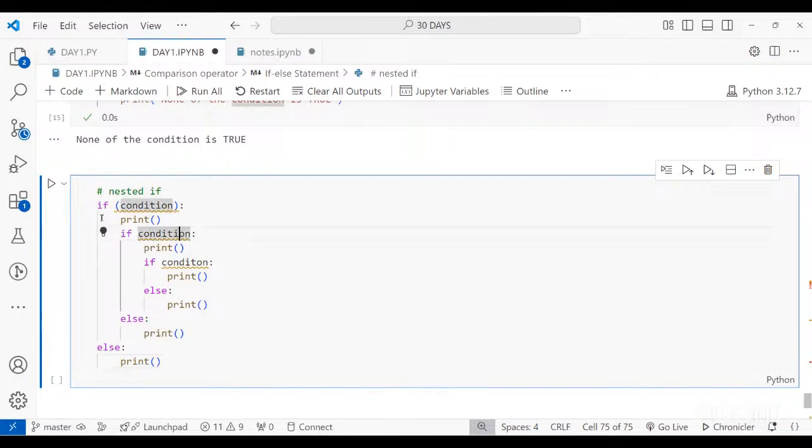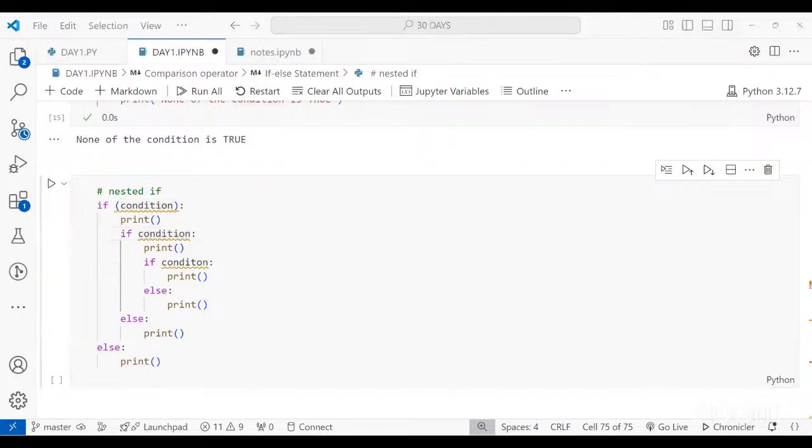So the simple pattern is that when you want to check multiple conditions, within one condition there is another condition, then you have to go with the nested if.